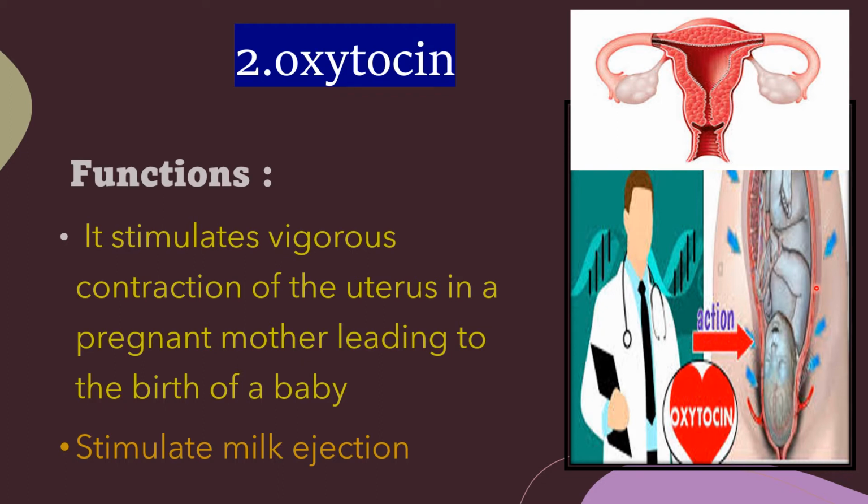The uterus will contract till the birth of the baby due to the action of oxytocin. One more function: oxytocin stimulates milk ejection.